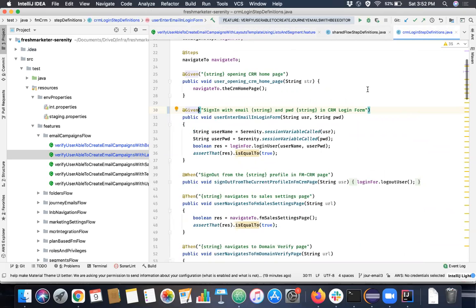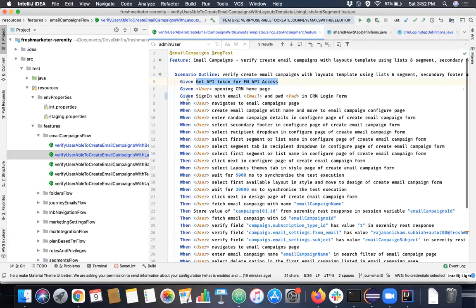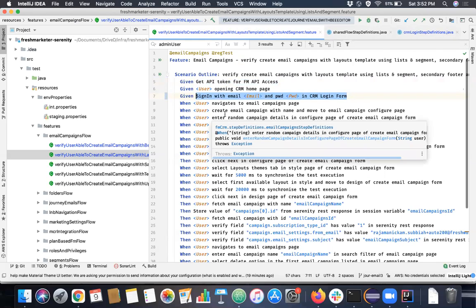It's just a mapping. How is this mapping done? It will read this keyword given. Okay, this particular step has the given keyword, and it has this description. So it will search for the method with the @given annotation and with this text inside the @given. If both conditions match, it will execute this particular method, right? Apart from that, this keyword doesn't have any impact over our test cases or execution.